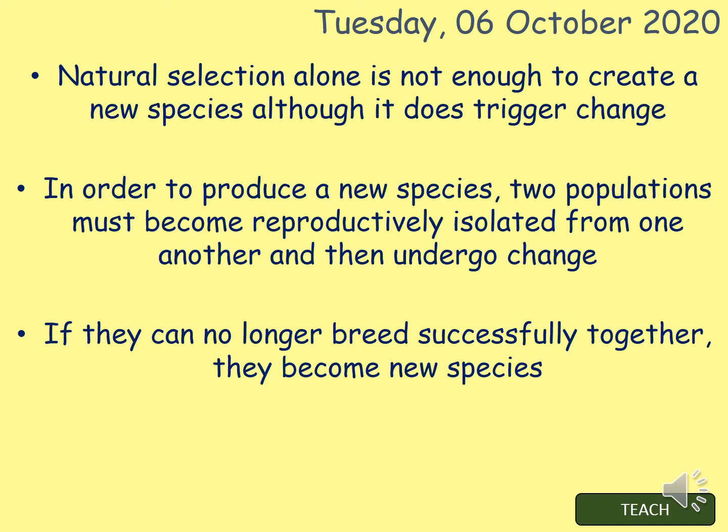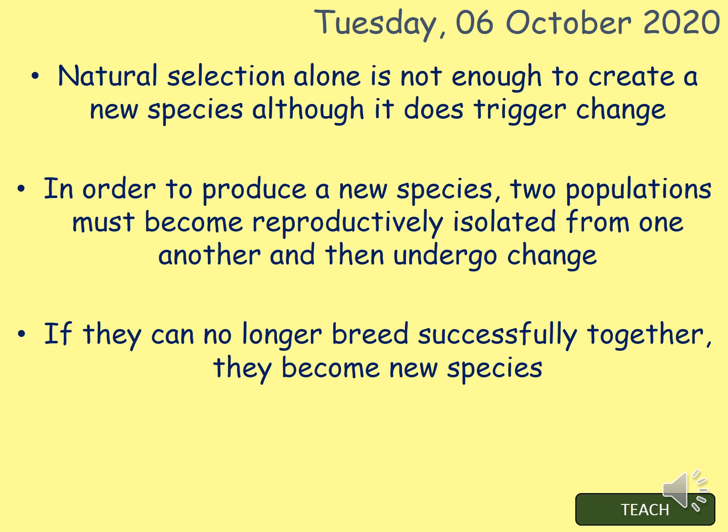Natural selection alone is not enough to create a new species, although it does trigger change. What you need to do is you need to have knowledge of how new species are formed. And it's the idea that 2 populations must become reproductively isolated from one another and then undergo a type of change. Eventually they will no longer be able to breed successfully together and they will be a new species.